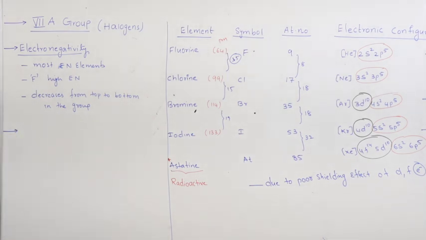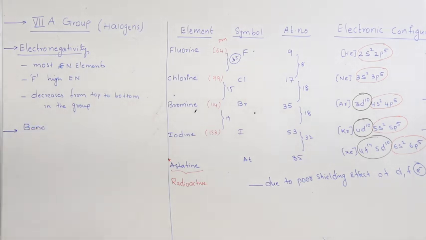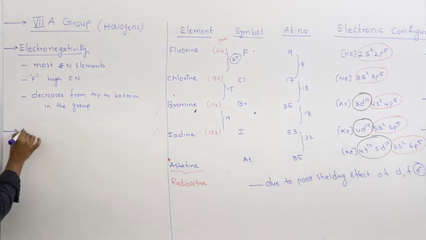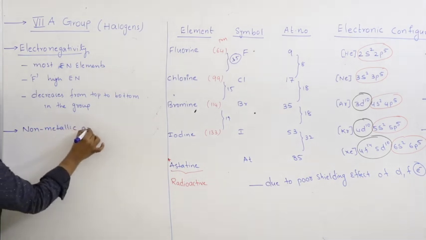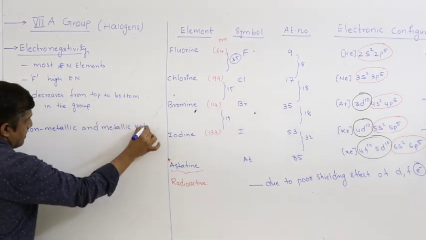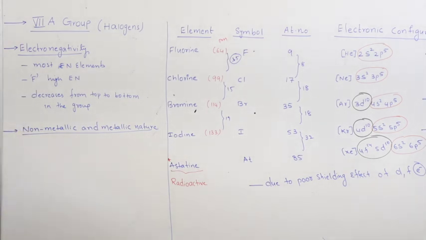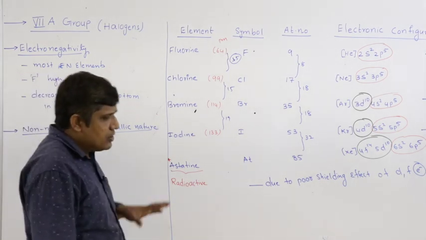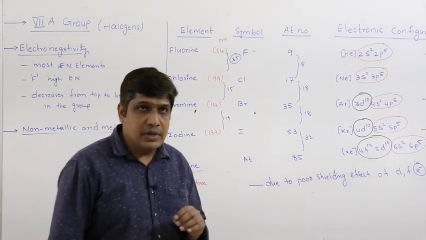Next, bond energy. There is one more point. Metallic and non-metallic nature, let us study. First point, all halogens are mostly non-metals because they are more electronegative elements.